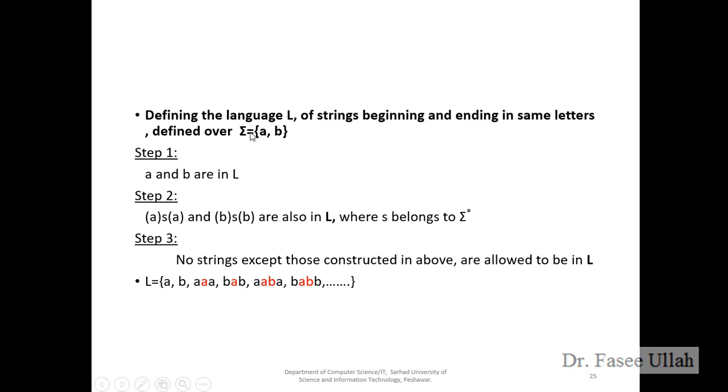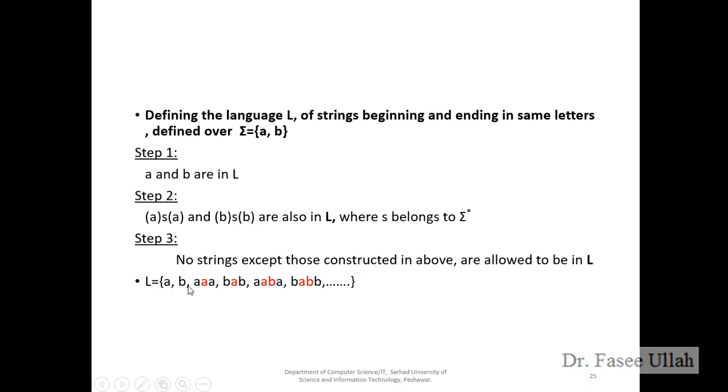We have the same language, A and B, but we have some conditions over here. The string must start and end with the same letter. It could be A A or B B, because it's optional, but it should have the same beginning and ending.